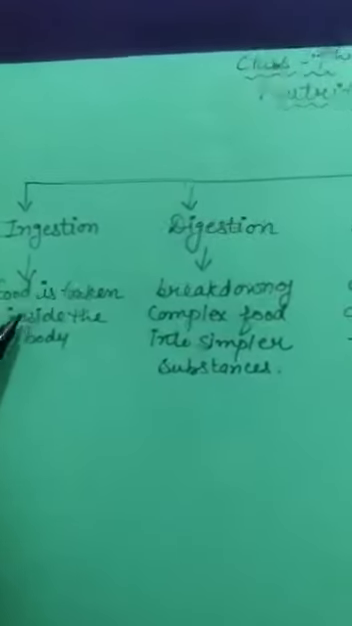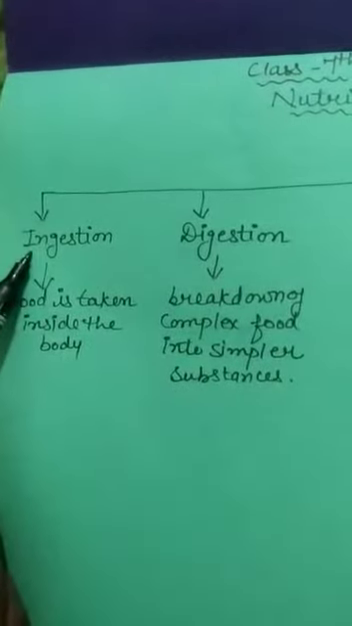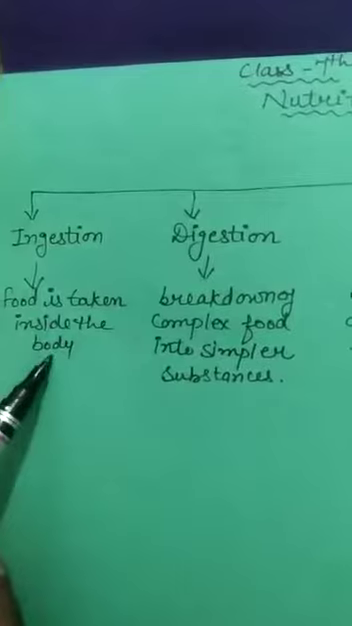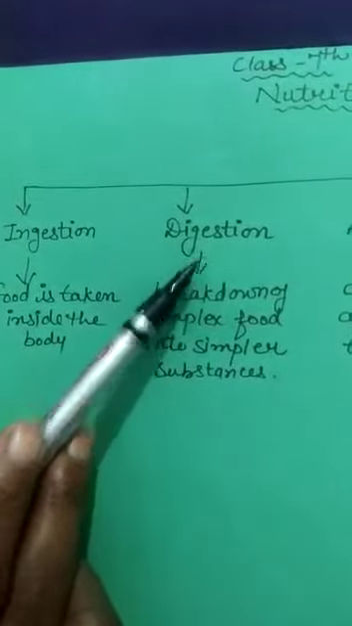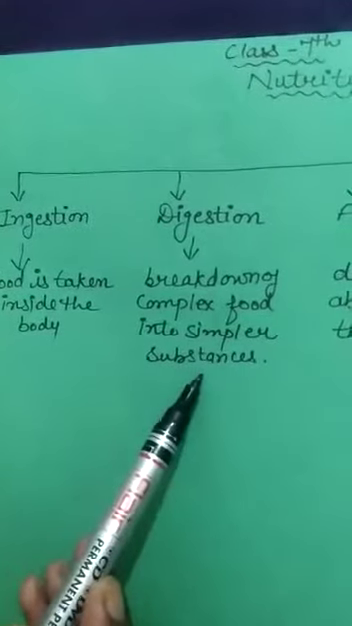First is ingestion. Ingestion means the processed food is taken inside the body. That is understood from the word "in". In means inside the body. And the second step is digestion. In digestion there is breakdown of complex food into simpler substances.